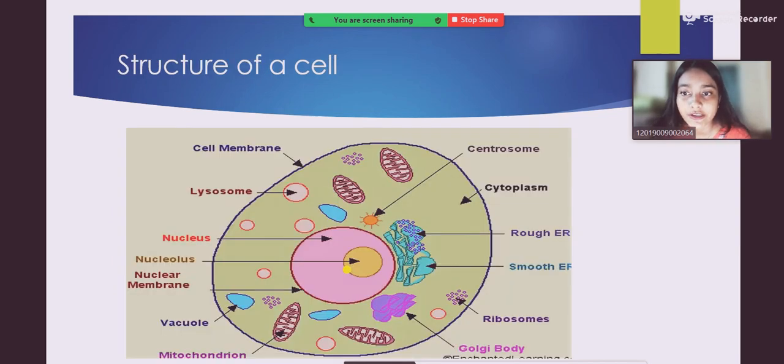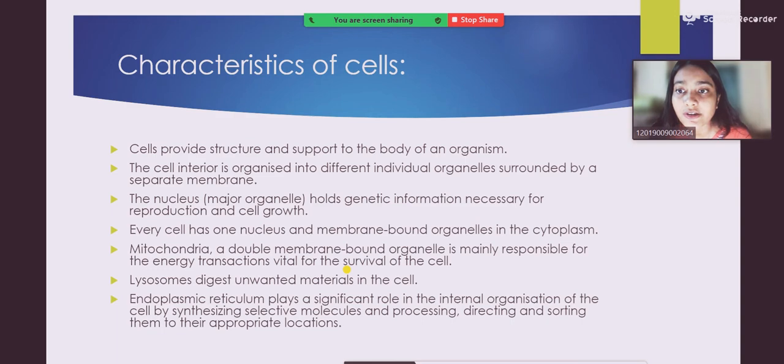As we have seen over here, this is the mitochondria. Mitochondria are double membrane-bound organelles, mainly responsible for what? The energy transactions vital for the survival of the cells. This mitochondria is a double membrane-bound organelle, and it is mainly responsible for energy transactions. The energy work is done by this mitochondria, and it is very important for the survival of the cell.